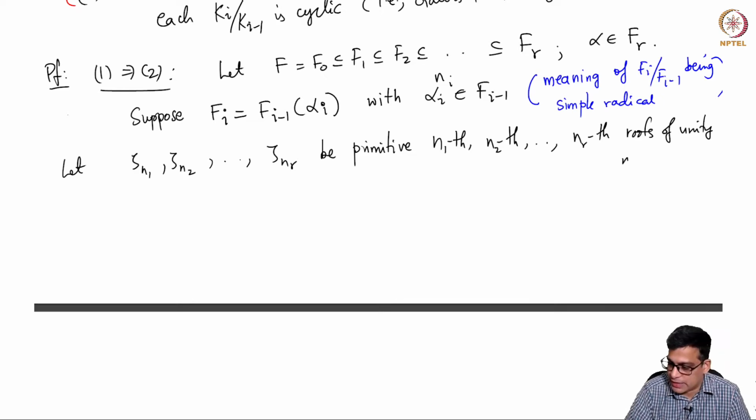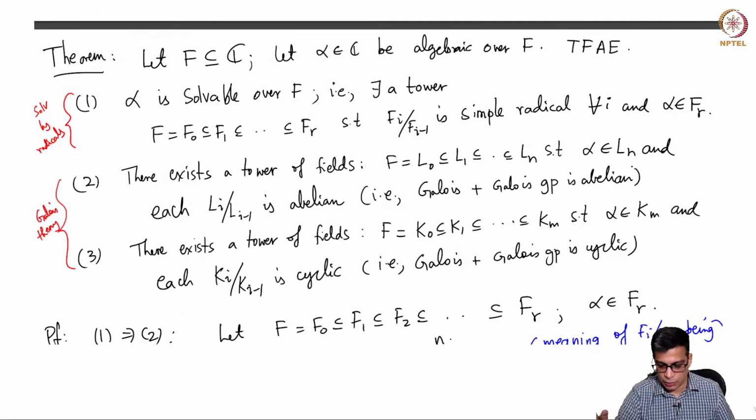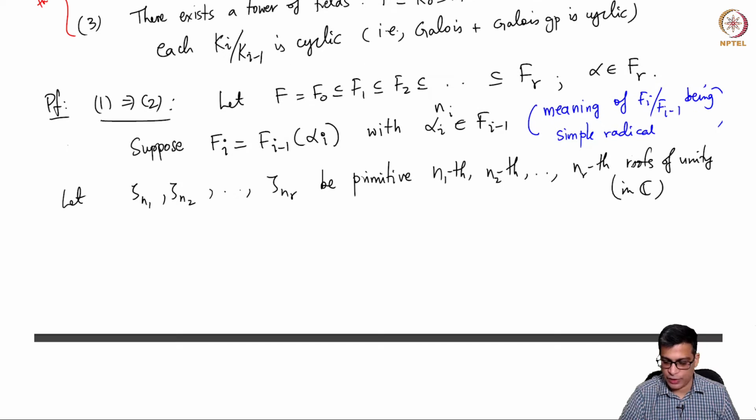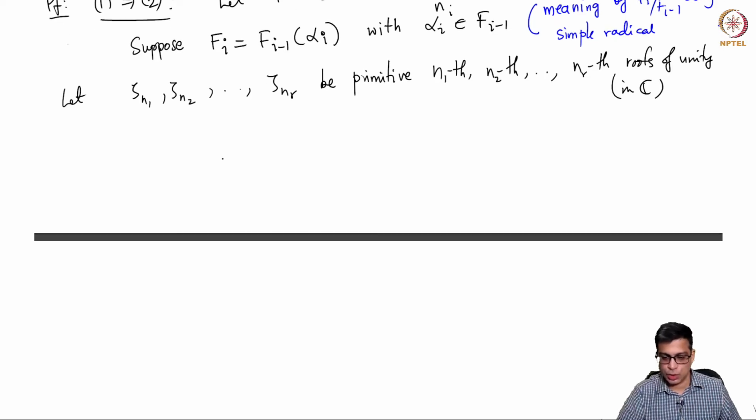We can take them in C, because we are working with subfields of C now. So we have completely switched over to characteristic 0 here, and subfields of C in fact. If n1 is 2, I take the primitive second root, which is minus 1, and of course that's already in F. But if n2 is 3, I have to take omega. If n3 is 4, I have to take i, and so on. So these are those roots of unity.